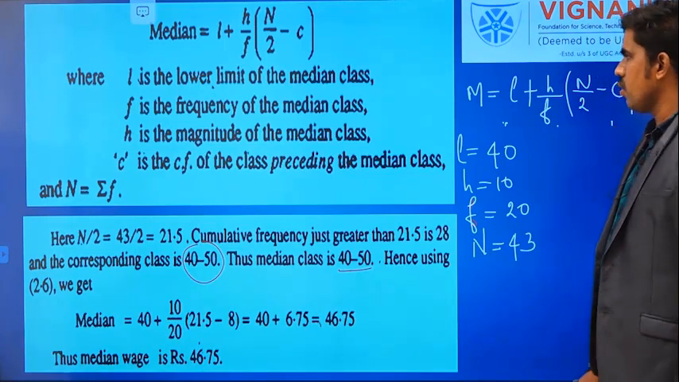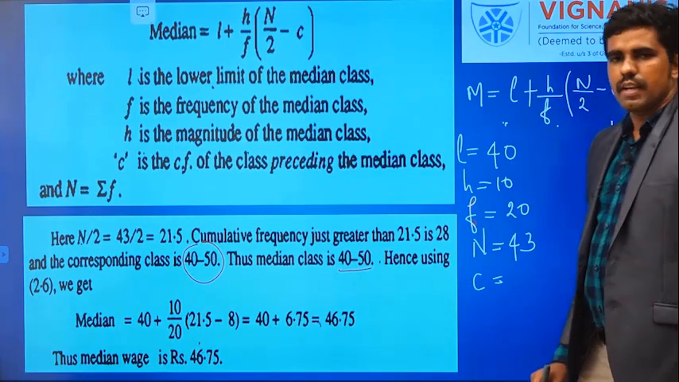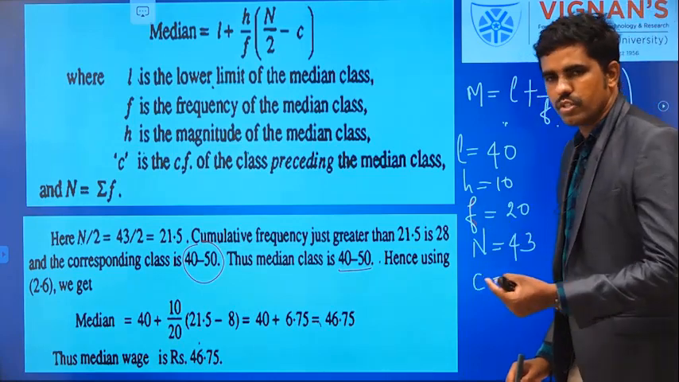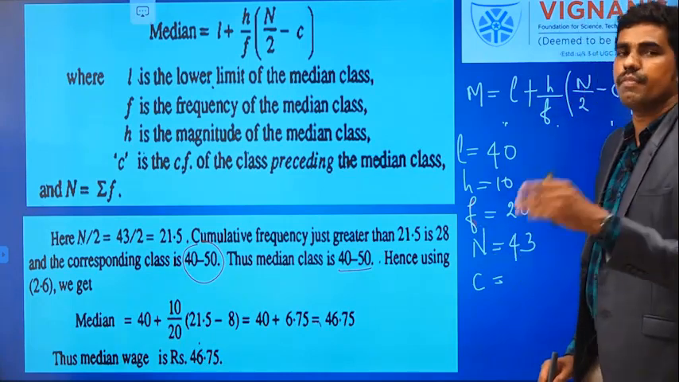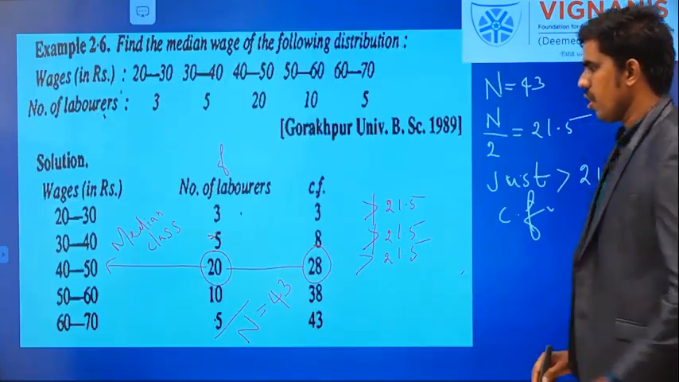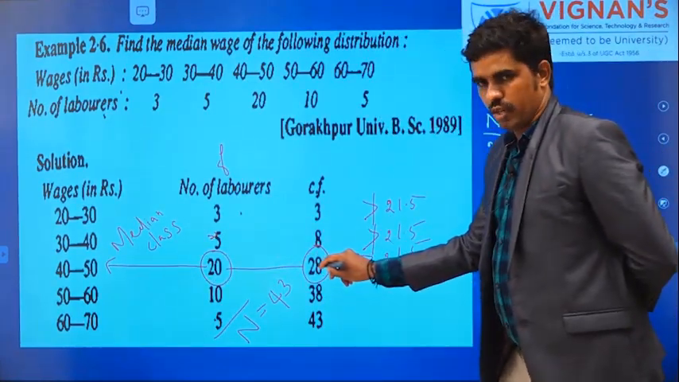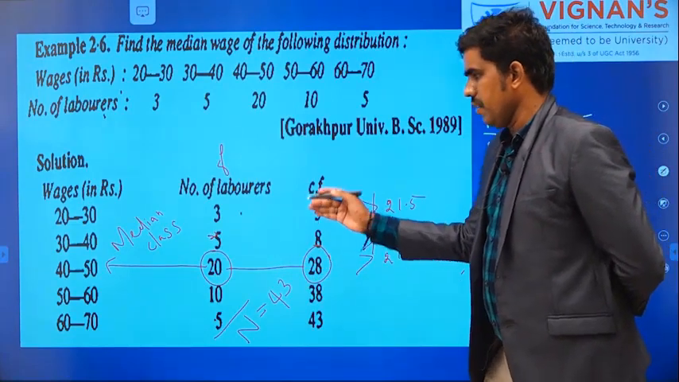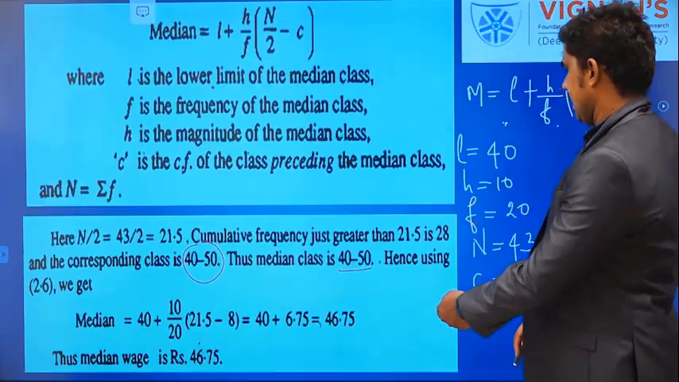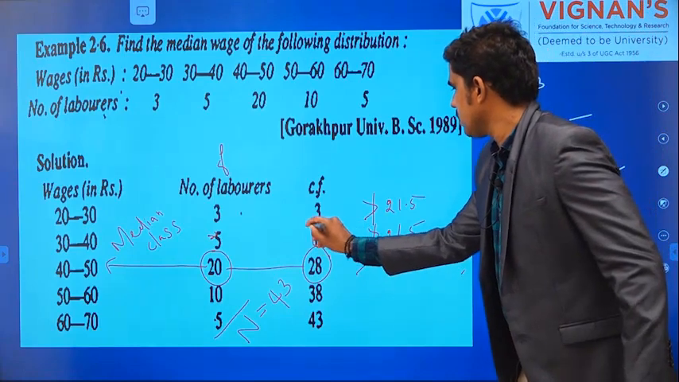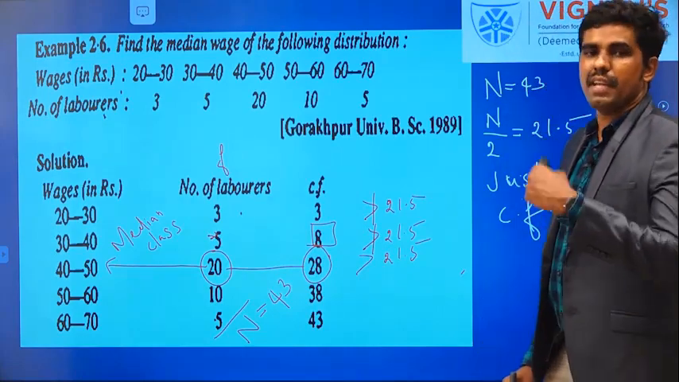N is 43, cumulative frequency. Then C is the corresponding cumulative frequency for the preceding class to the median class. So, previous class cumulative frequency. Now you see, very carefully you have to look at this. This is my median class. Here I am having cumulative frequency 28. Now the previous class cumulative frequency. What is the previous class cumulative frequency? That is 8, right? This is cumulative frequency for the preceding class, for the previous class.